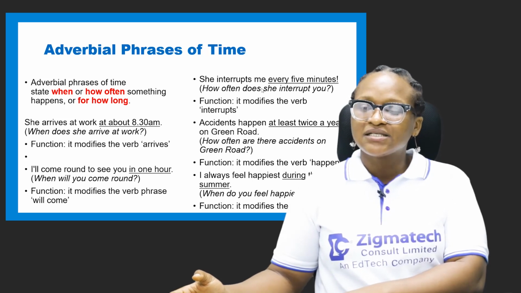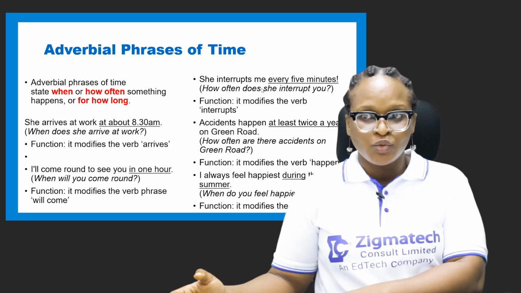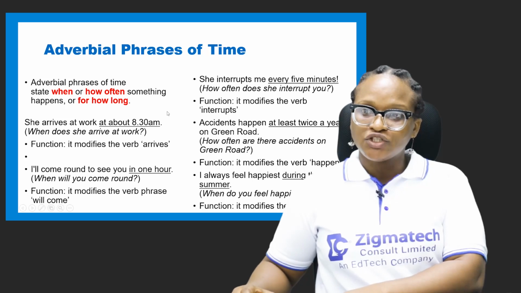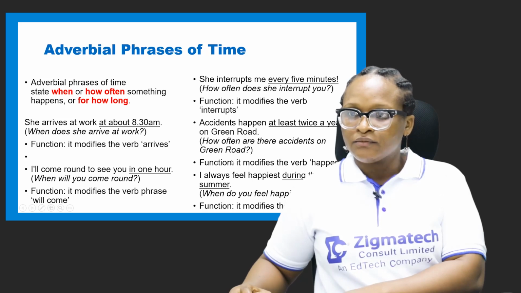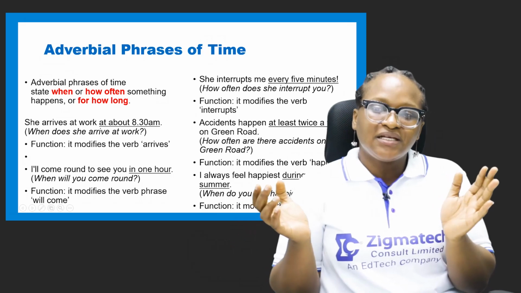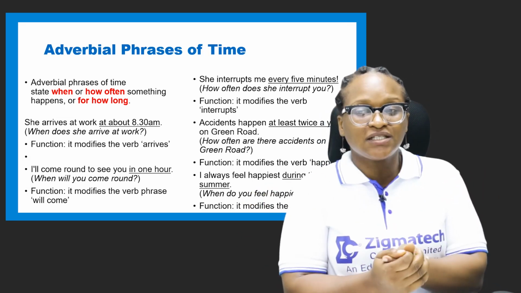The accidents happen at least twice. How often does it happen? At least twice a year. Accidents happen. So what's the function? It modifies the verb happen. Right. So finally we have I always feel happiest. When do you feel happiest? All right. You see, it's asking a question.